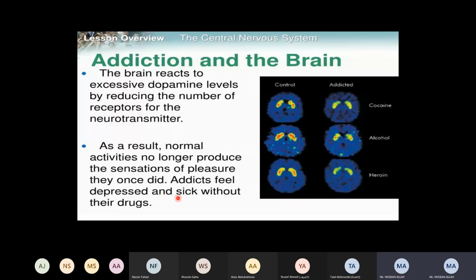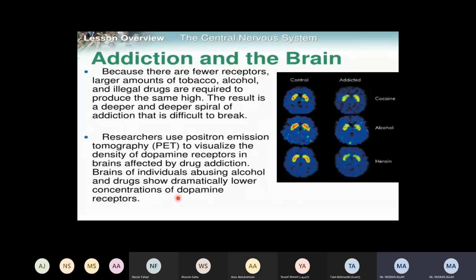So if you are addicted, then the next time you are not going to feel the same, because there are few receptors. Okay, so that is all about it, and the last point is explained.